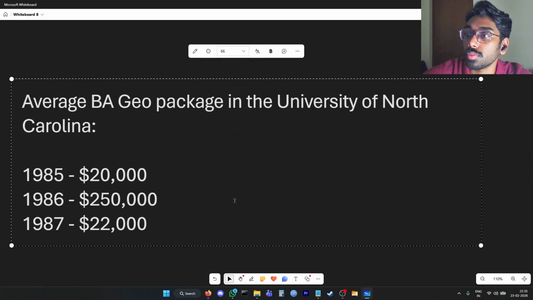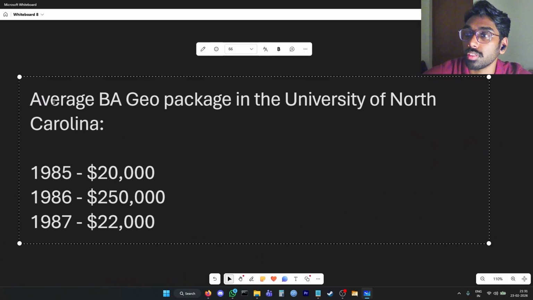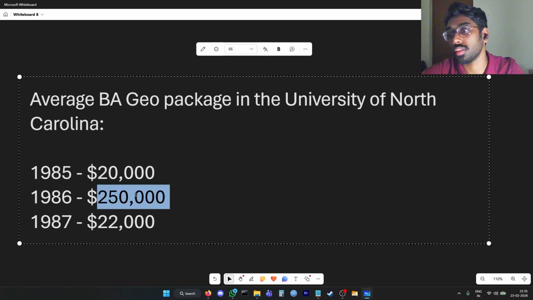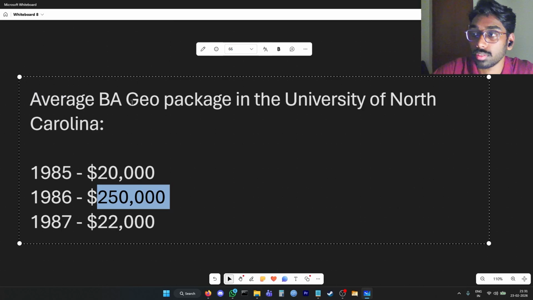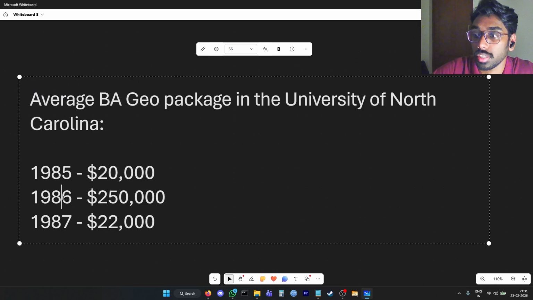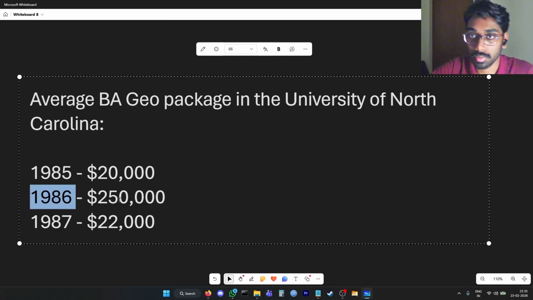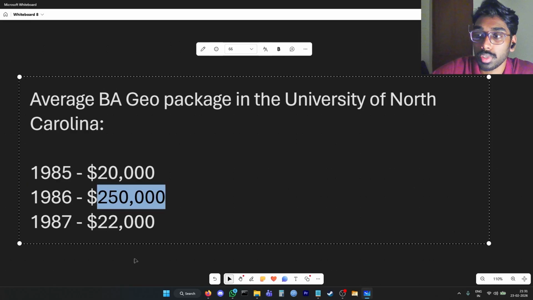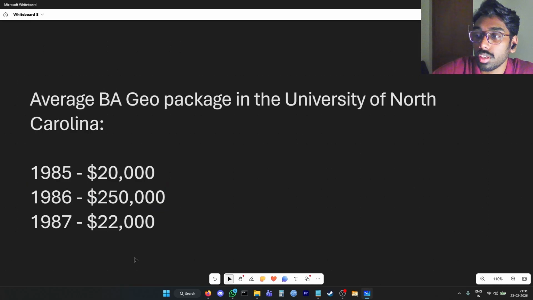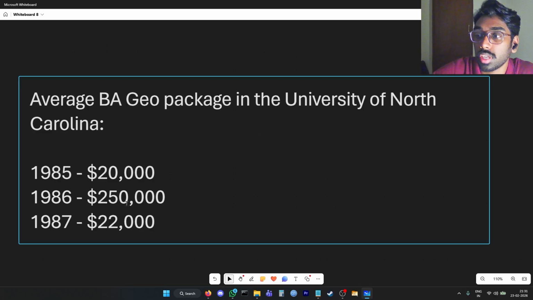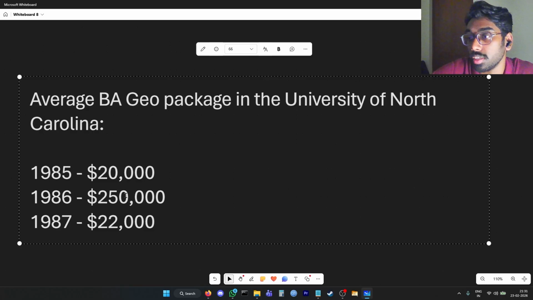So yeah, that's why we have a small problem with average, because it tells us that the expected package for a geography graduate in that year, 86, bumps up to 250K, but it clearly doesn't because that's not realistic. The only reason that bumped up is because Michael Jordan had a very high salary package, right? From the NBA and stuff. He had a lot of brand deal sponsorships. So because of that, the class average went up and it went to 250K.